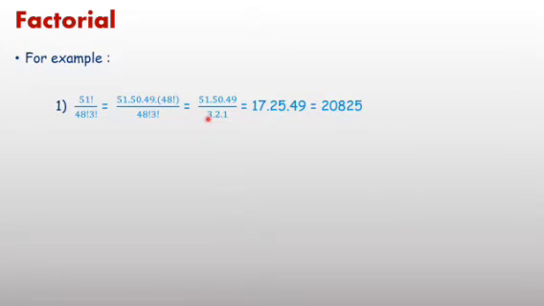3 17s are 51, so 17. 50 divided by 2 means 25 into 49. Multiply, and you will get the result 20,825.